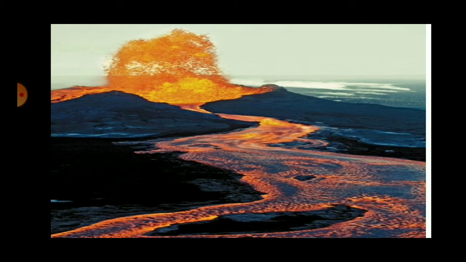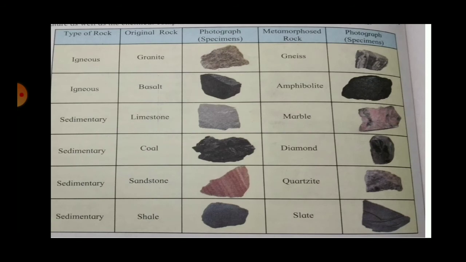Let us see the table on page number 42. Here is the table. The first column tells you about the type of rock, the original rock, then the photograph of that rock is shown there, and then its metamorphosed name and the photo is given there.